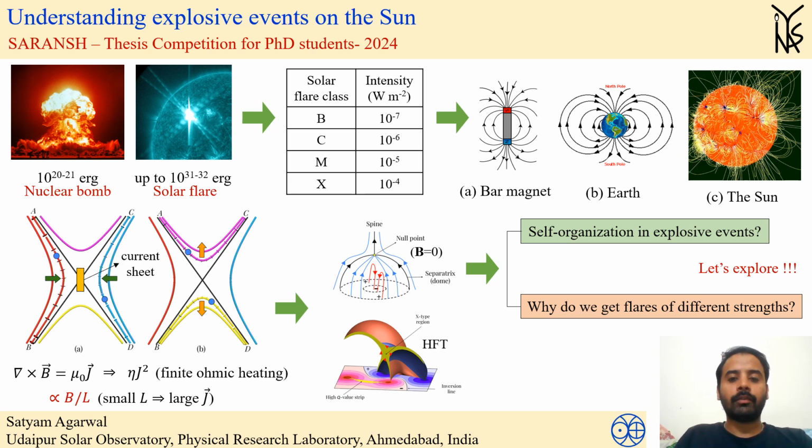An explosive event like a flare can release lots of energy and can cause geomagnetic storms on Earth. Therefore, it is crucial to understand them. Flares vary in their strength and on the basis of soft X-ray emission they are divided into B, C, M and X class, where X class flares are the strongest.